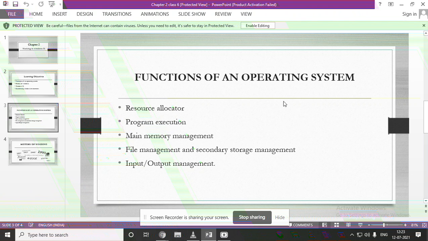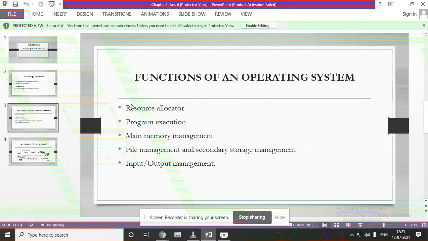As you can see here, some of the functions which the operating system is performing are resource allocator, program execution, main memory management, file management and secondary storage management, and input and output management. Okay, so now what do you mean by resource allocator? As you know, every computer system has many resources such as your CPU time, memory space, file storage space, input output devices and so on.